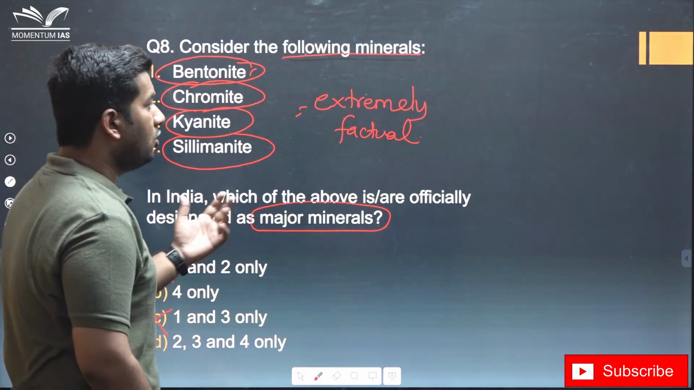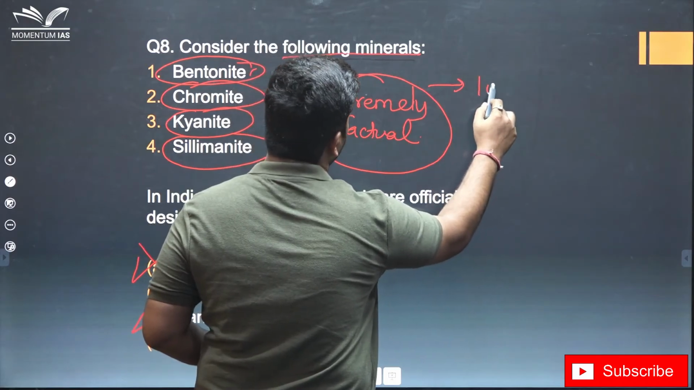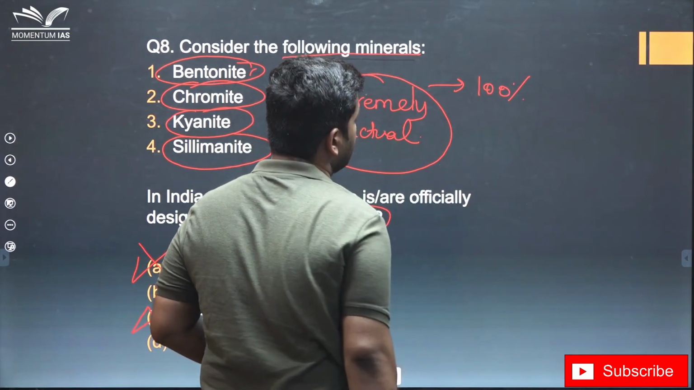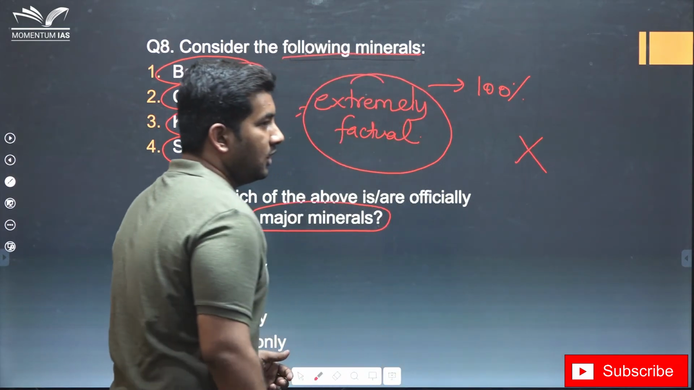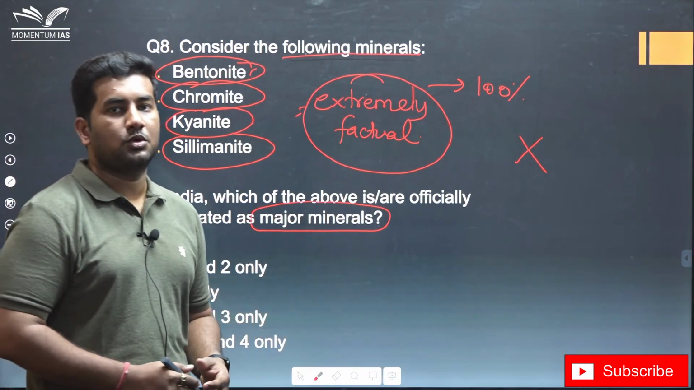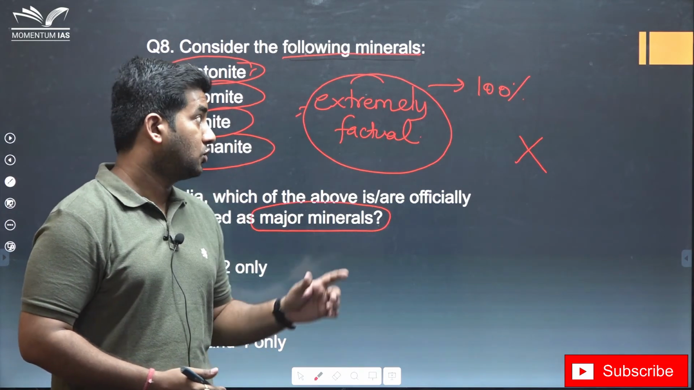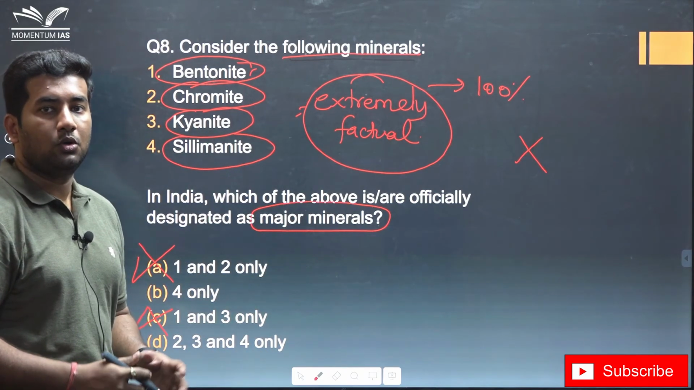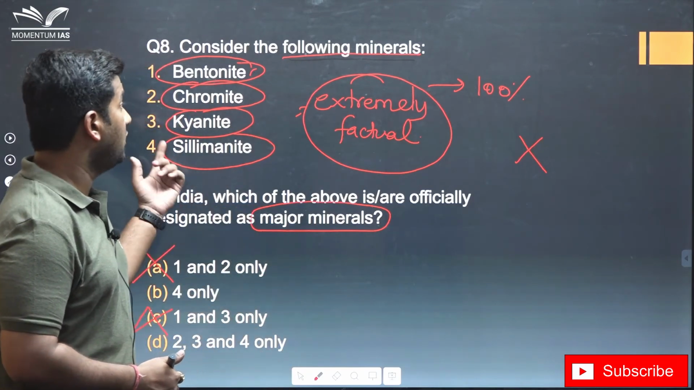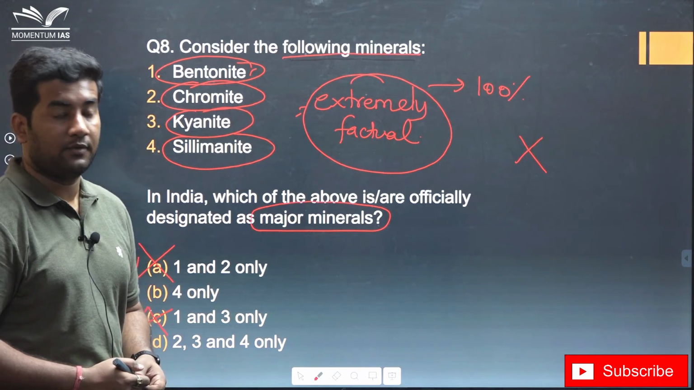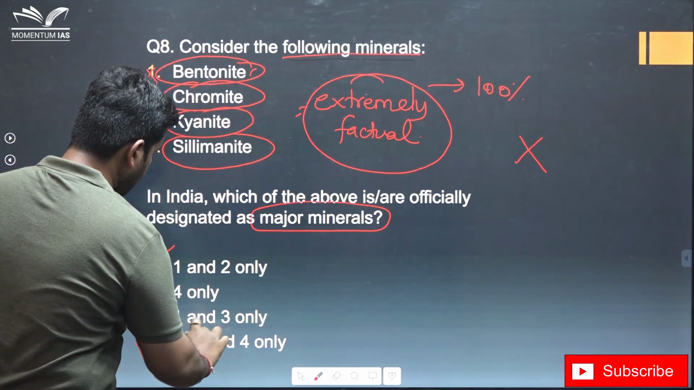But in the majority of cases, these are extremely factual questions and you need to be 100% sure to get them correct. So my suggestion is you should leave such questions. Leaving 5 to 6 such questions won't affect your score but will protect you from negative marking. So you need to be smart enough to decide which questions to attempt and which to leave. This is the kind of question which needs to be left. Here in this question, bentonite is not a major mineral, so the answer is D.